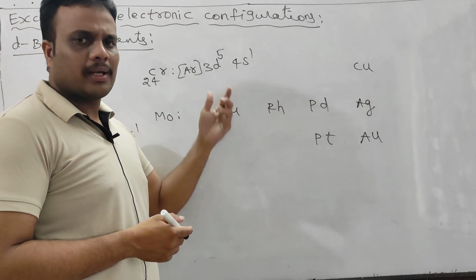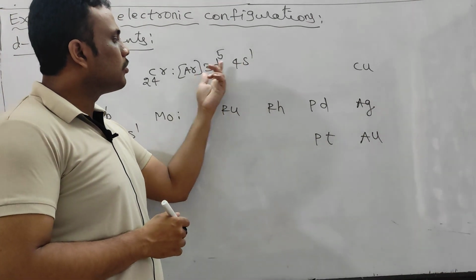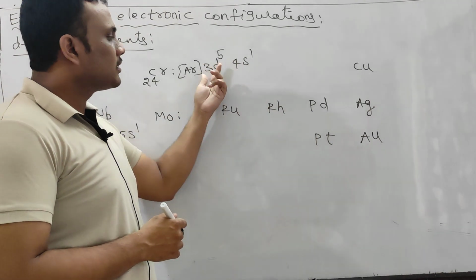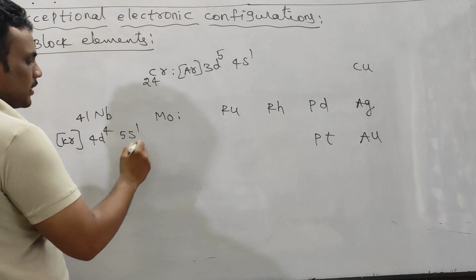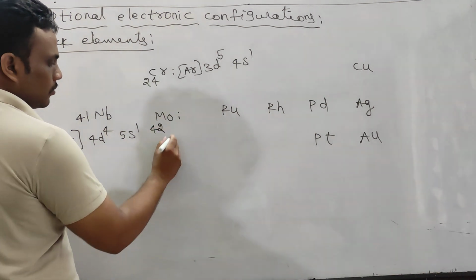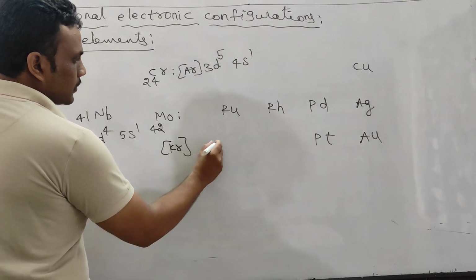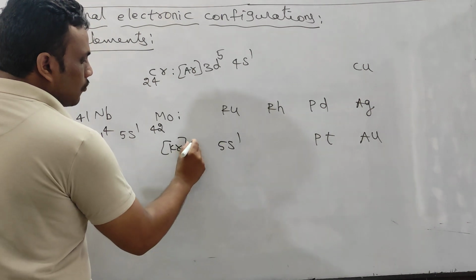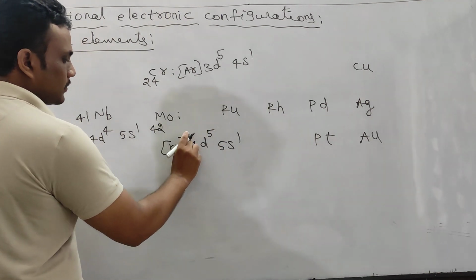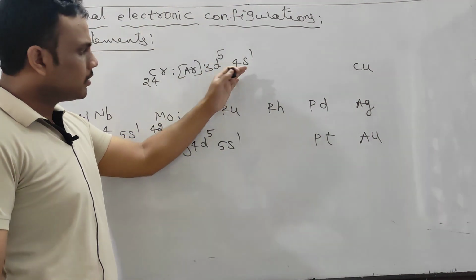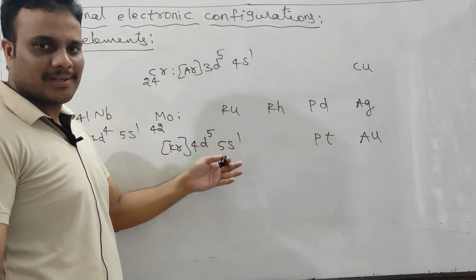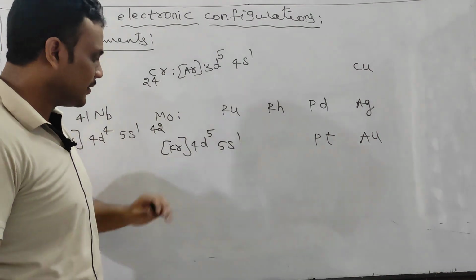That does not require high energy because of the very small energy difference between 4s and 3d. Below chromium is molybdenum, atomic number 42. Post krypton, the configuration is 5s1, 4d5. In the next period, 3d, 4s become 4d, 5s; the principal quantum number increases by one.